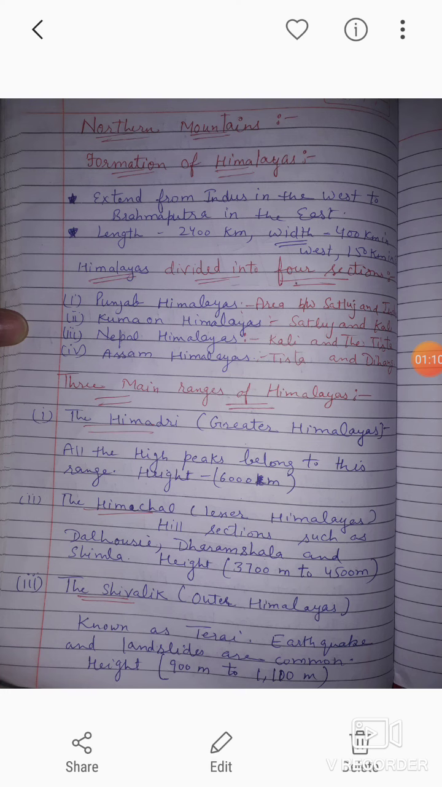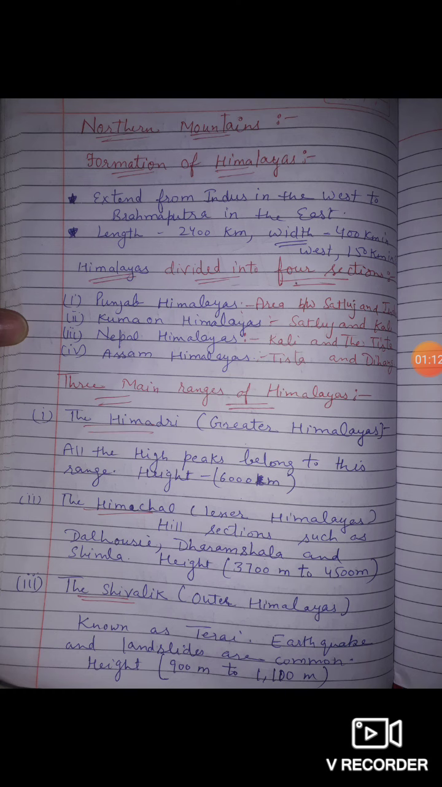Punjab Himalaya is the area between Satluj and Indus river, and Kumaon Himalaya is the area between Satluj and Kali river. Nepal Himalaya is between Kali and the Tista, and the Assam Himalaya is the area between Tista and Dihang. Sections are not very important, but its ranges are very important. So let's discuss the main ranges of Himalayas.